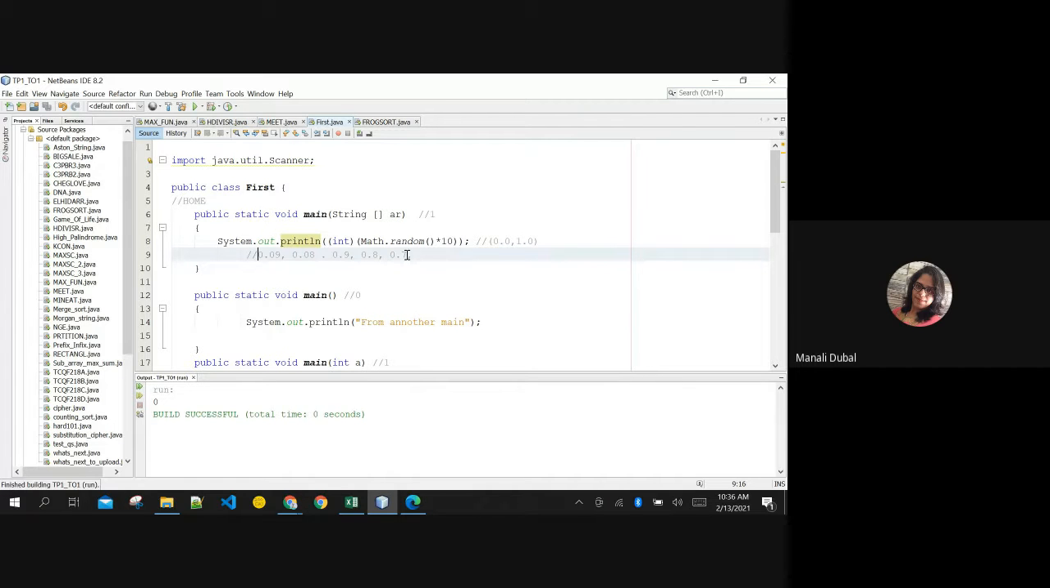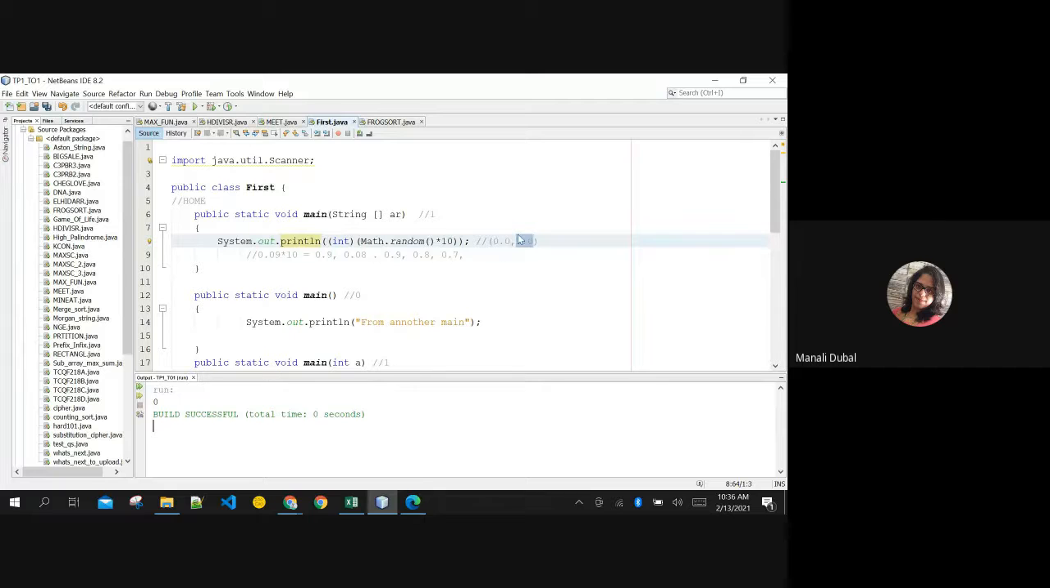See, 0 can come because it could be 0.09 also, no? Then if you multiply this with 10, it will still stay 0.9, right? So the integer of this will be 0. 0 can come, but 10 will never come because it will never turn out to be 1.0.